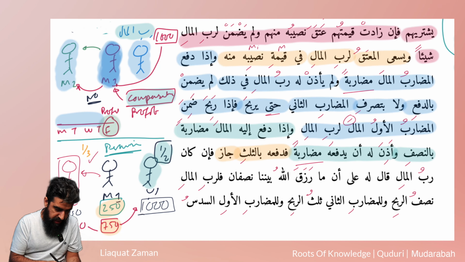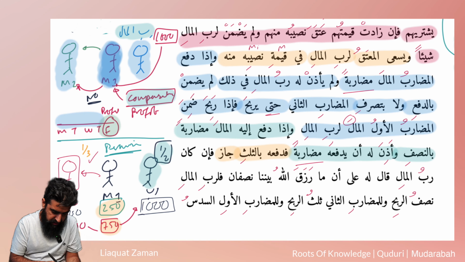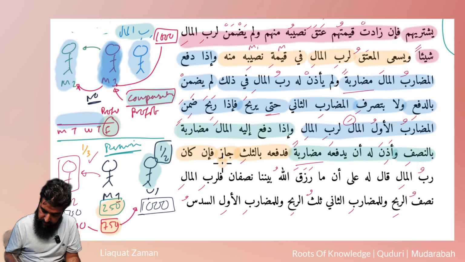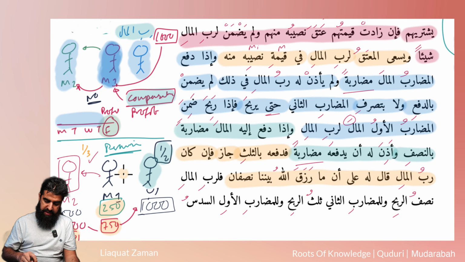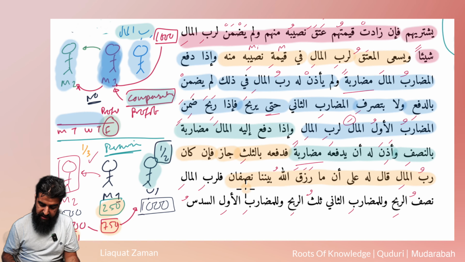Okay, so now he says, فَإِنْ كَانَ رَبُّ الْمَالِ قَالَ لَهُ عَلَىٰ أَنَّ مَا رَزَقَ اللَّهُ بَيْنَنَا نِصْفَانِ. Whatever Allah gives, meaning the sum of that, we're going to split it half-half. In that case, فَلِرَبِّ الْمَالِ نِصْفُ الرِّبْحِ. The Rabbul Mal will get half of whatever was agreed upon, like in this case. وَلِلْمُضَارِبِ الثَّانِي الثُّلُثِ. And the Mudarib is going to get a third, because that was agreed, isn't it?